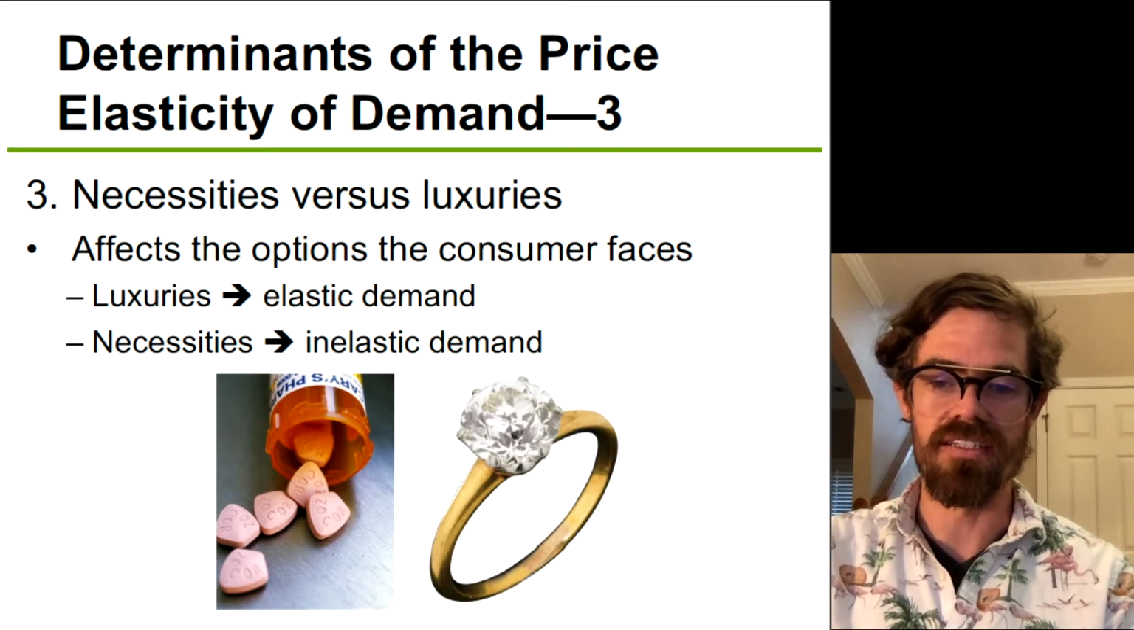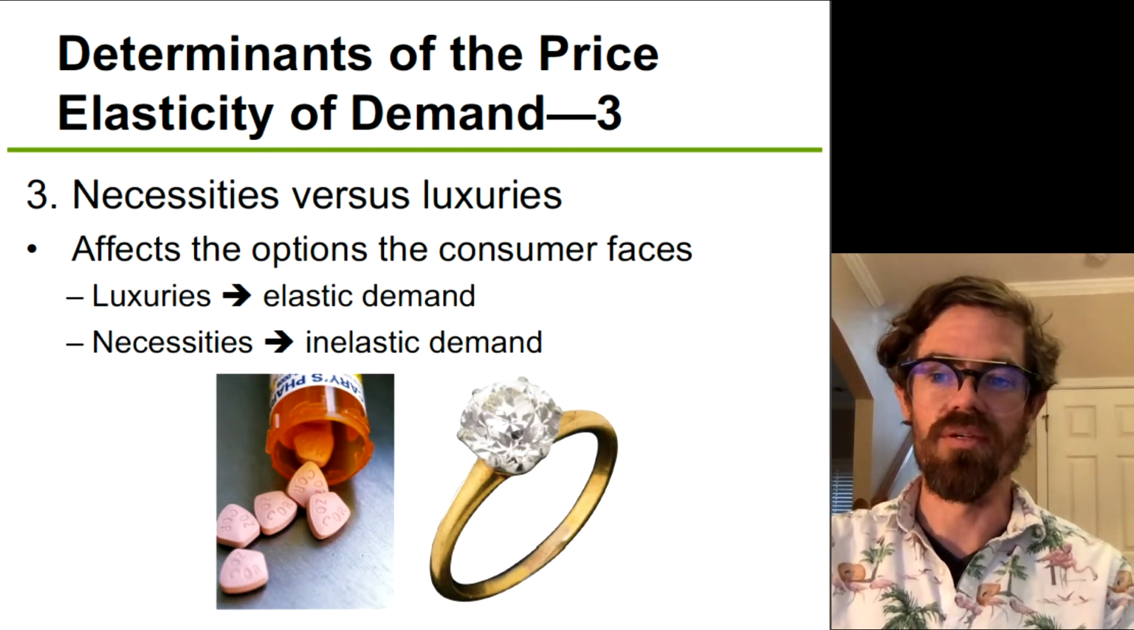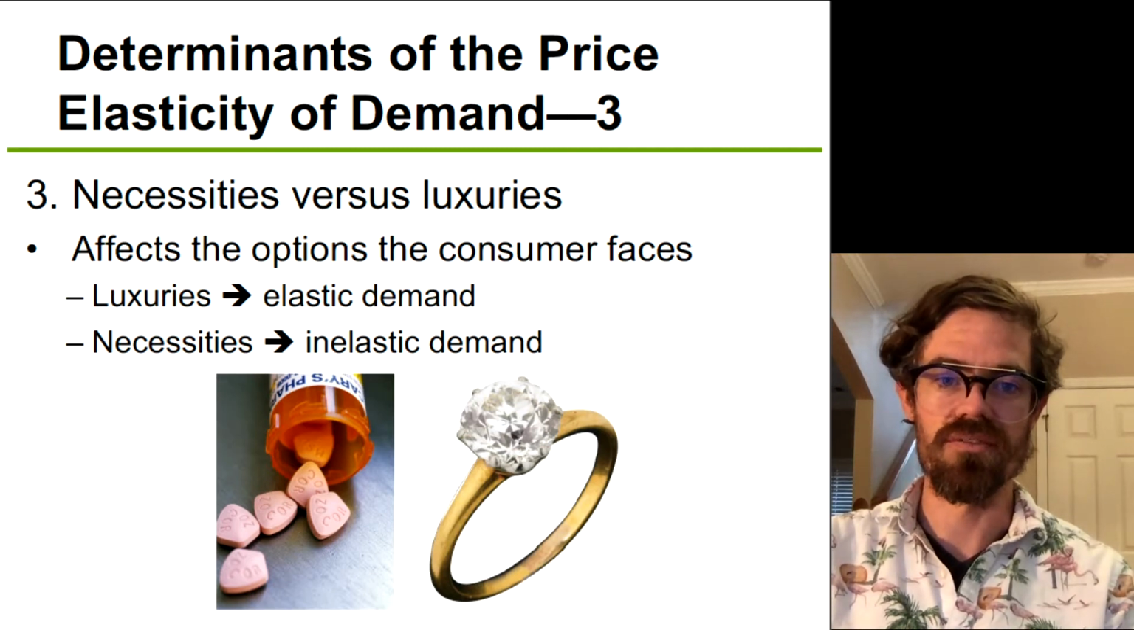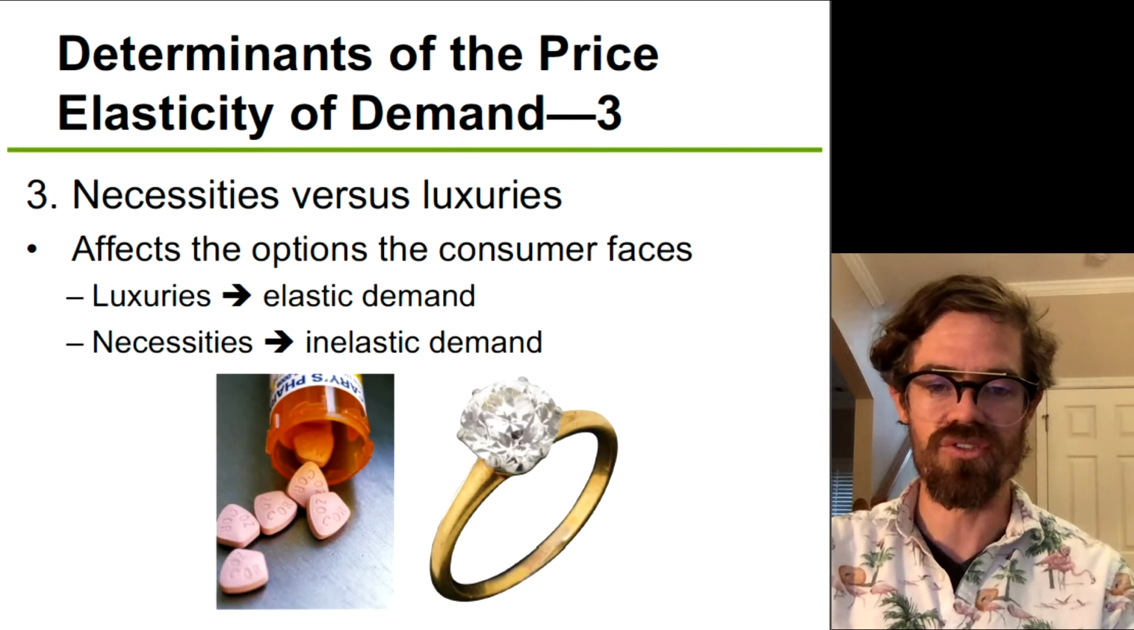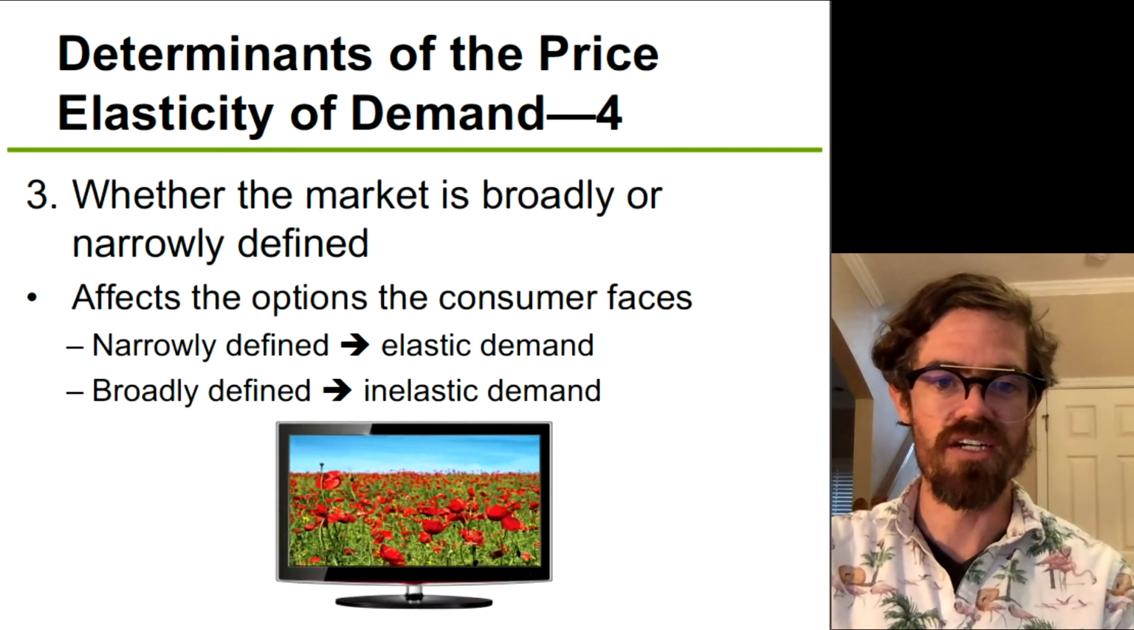Versus something like a diamond ring, right? We're going to be able to be much more flexible with things that are luxuries like diamond rings. So necessities versus luxuries is another thing that determines price elasticity of demand.